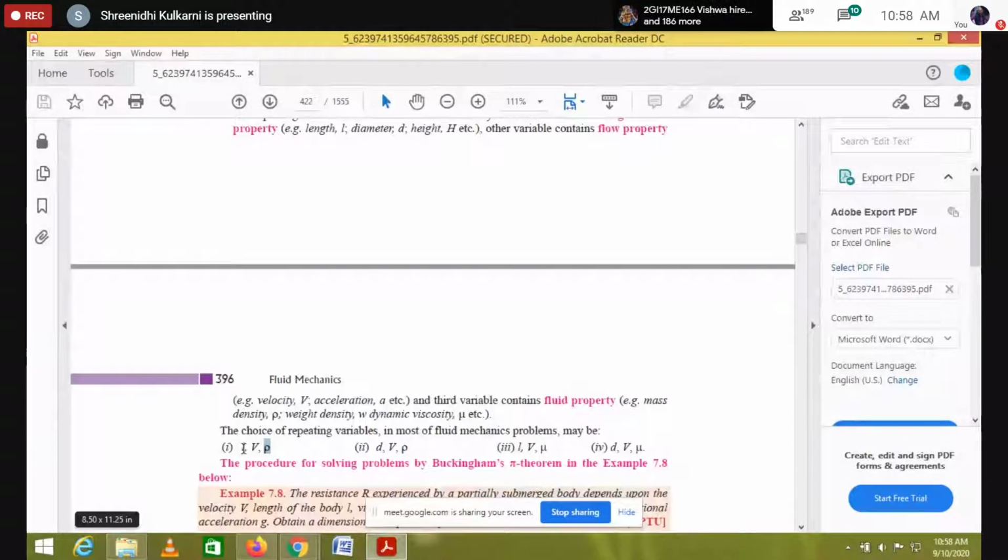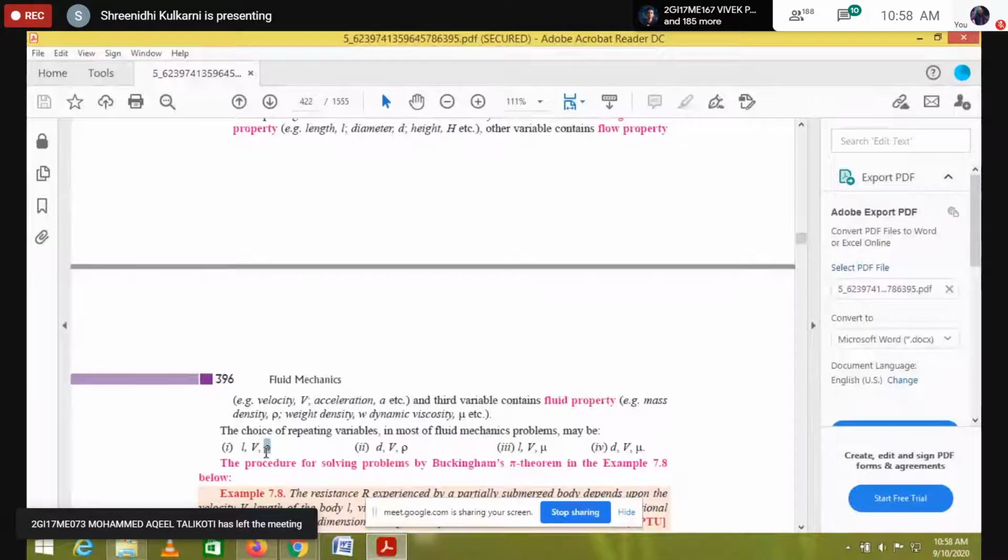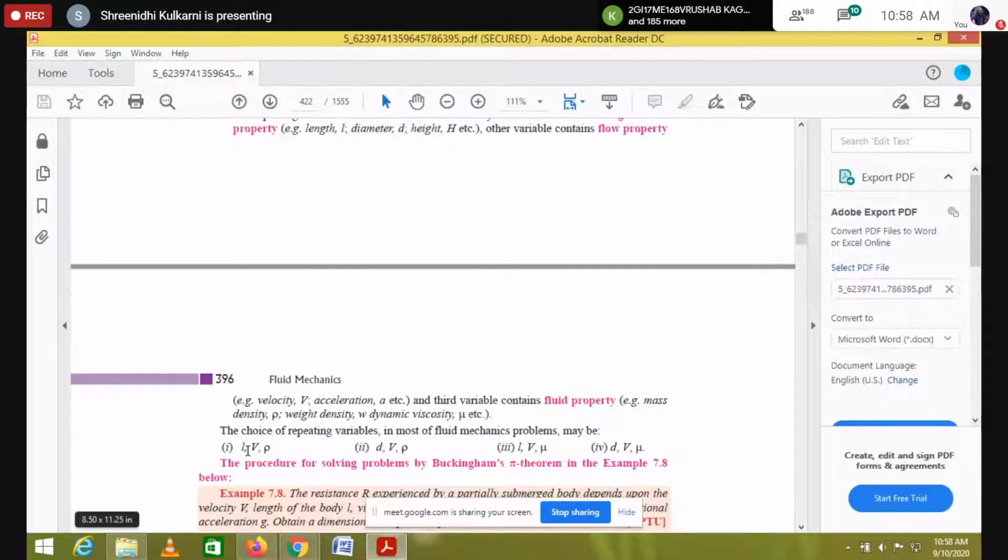So I will write L to the power of A1, V to the power of B1, rho to the power of C1. Next, the pi 2 term I will write as L to the power of A2, V to the power of B2 and rho to the power of C2. So these are the repeating variables.